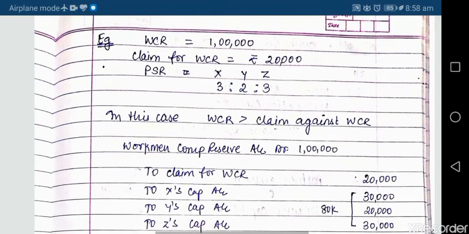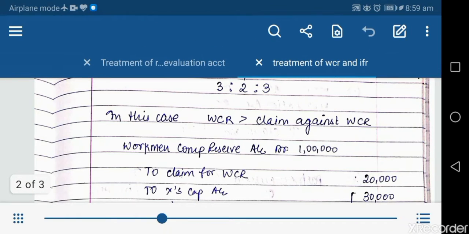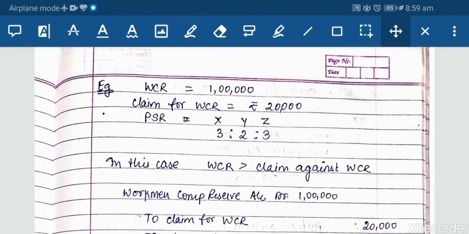WCR is given as rupees 1 lakh, and the claim for WCR is 20,000. The old profit sharing ratio among the partners is 3:2:3. Let's assume that they have now decided to change their profit sharing ratio to 2:3:2.